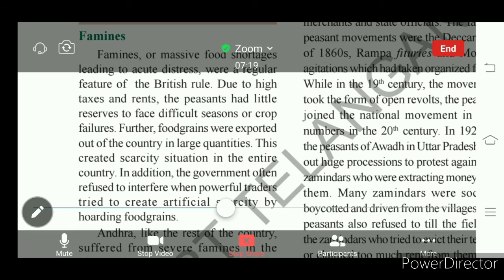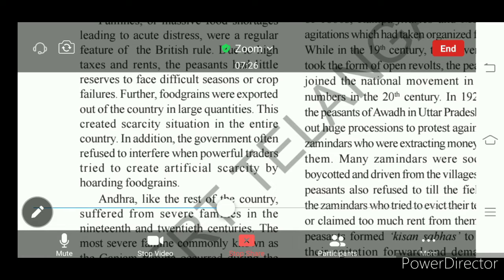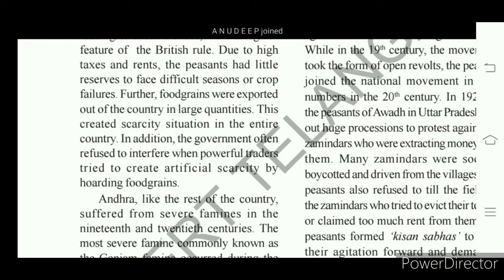And during this famine time and scarcity of food, the government did not interfere in this matter because peasants were paying taxes to the jamindars, dorras, jagirdars. So the government did not interfere in this matter.